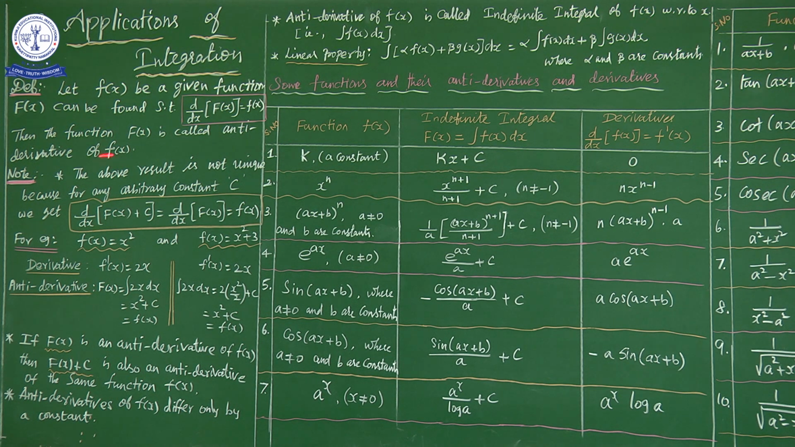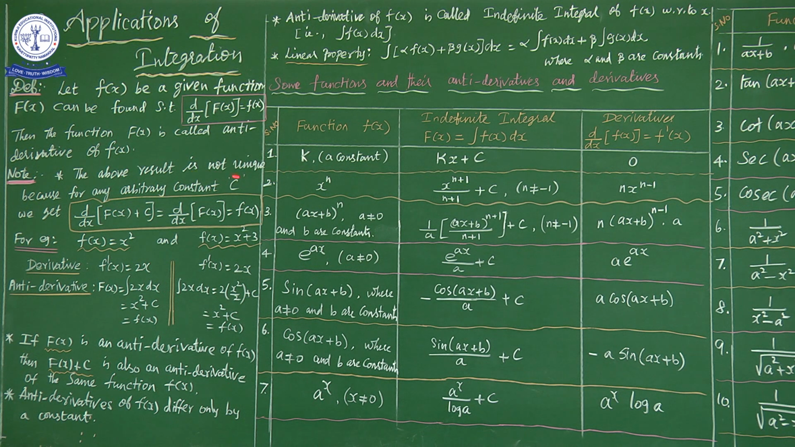Okay, next, now we are going to give a note. This result, d by dx of capital F of x equal to small f of x, is not unique, because of any arbitrary constant c. I already informed you about this. If we have the derivative value and integrate it again, we obtain the original function, but one term will be missing, that is, the constant.